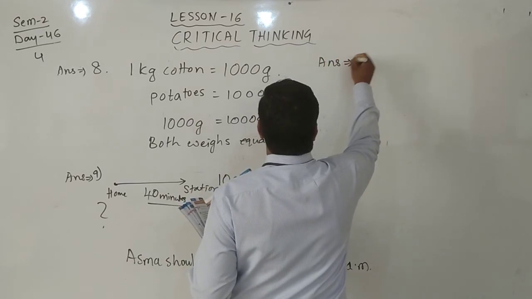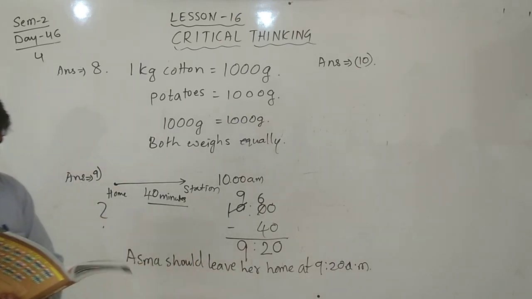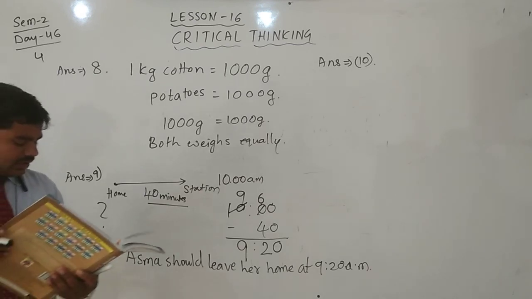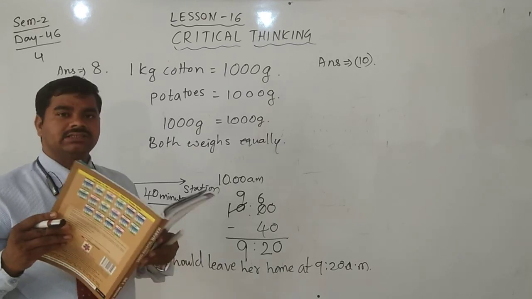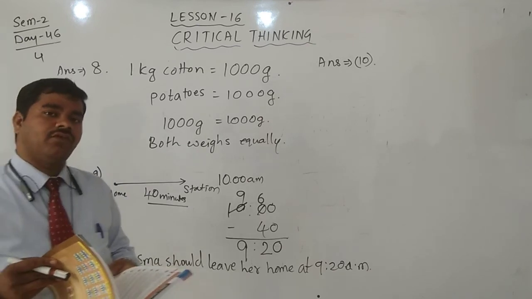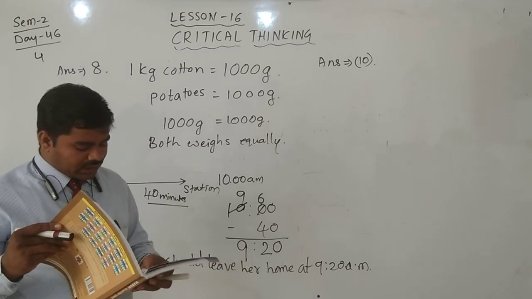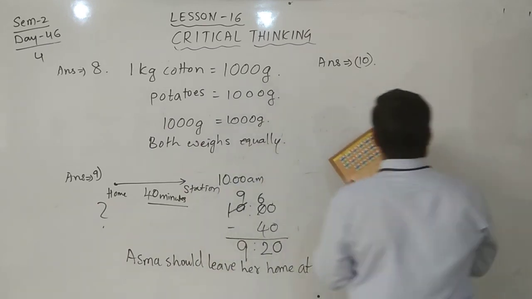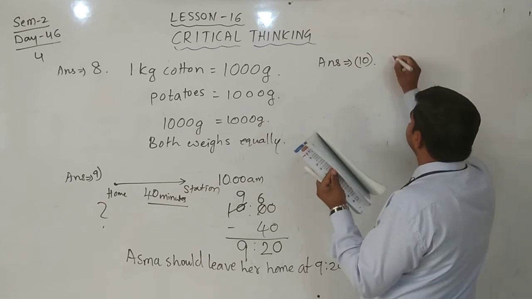Answer the 10th one. What is the question? 10th question. We will read now. Carl worked in the garden for 1 and 1/4, 1 integer 1/4 means 1 hour and 1/4 hour. And Emily worked 90 minutes. Who worked more? Justify your answer. Yes, Carl worked in the garden, not Arm.